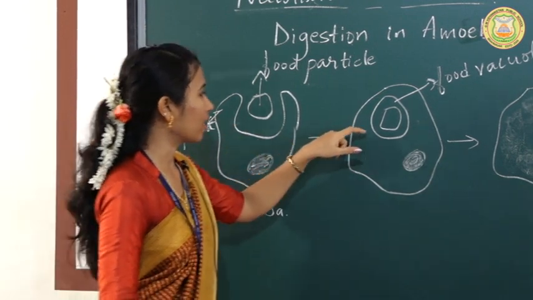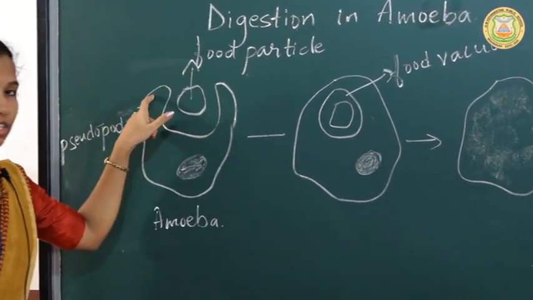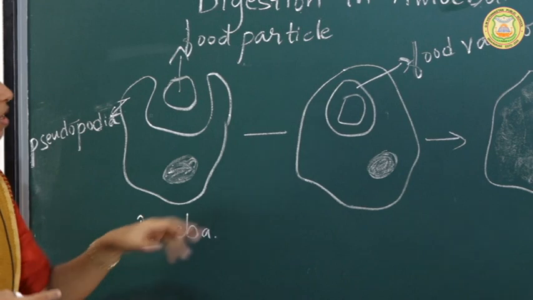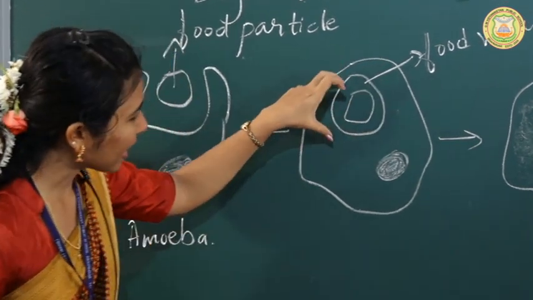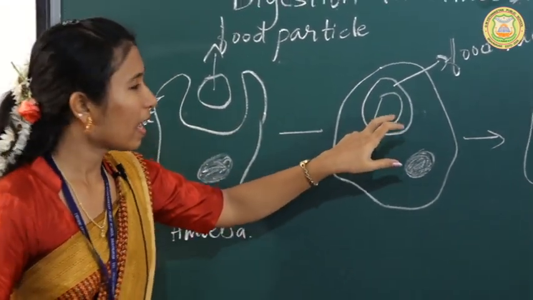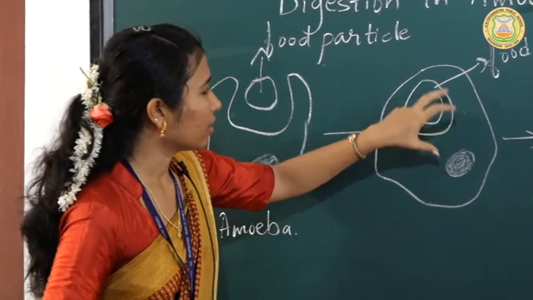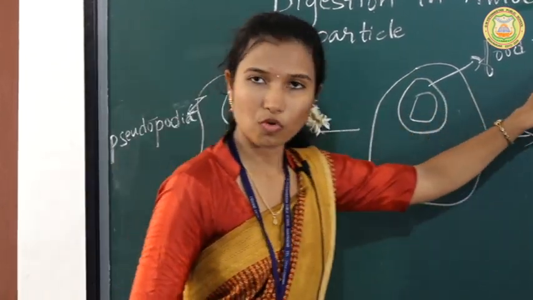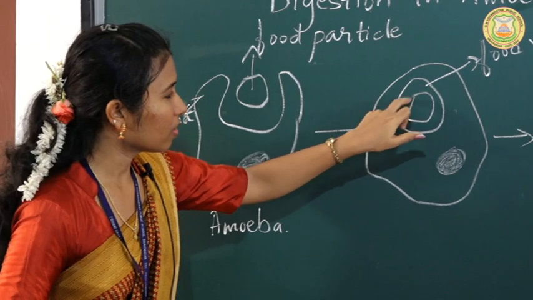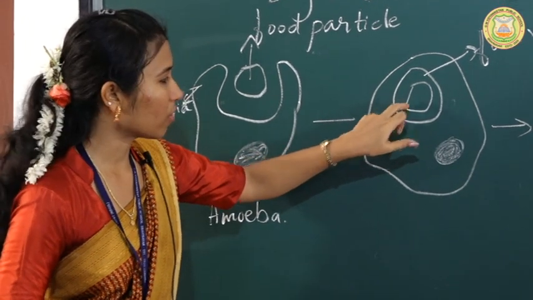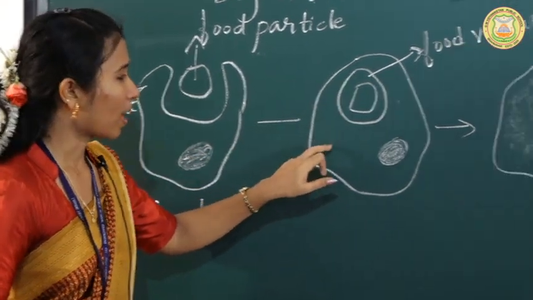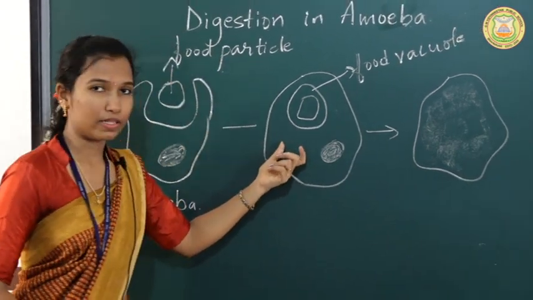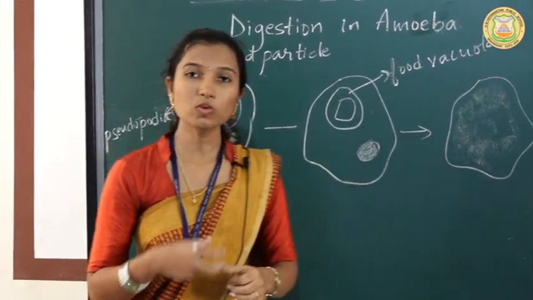In the next step, the ends of the pseudopodia join together. When they join together, they trap the food particle along with a little water and form a food vacuole. So here you can see the food is trapped inside the body of the amoeba. Now the cytoplasm produces some digestive juice.